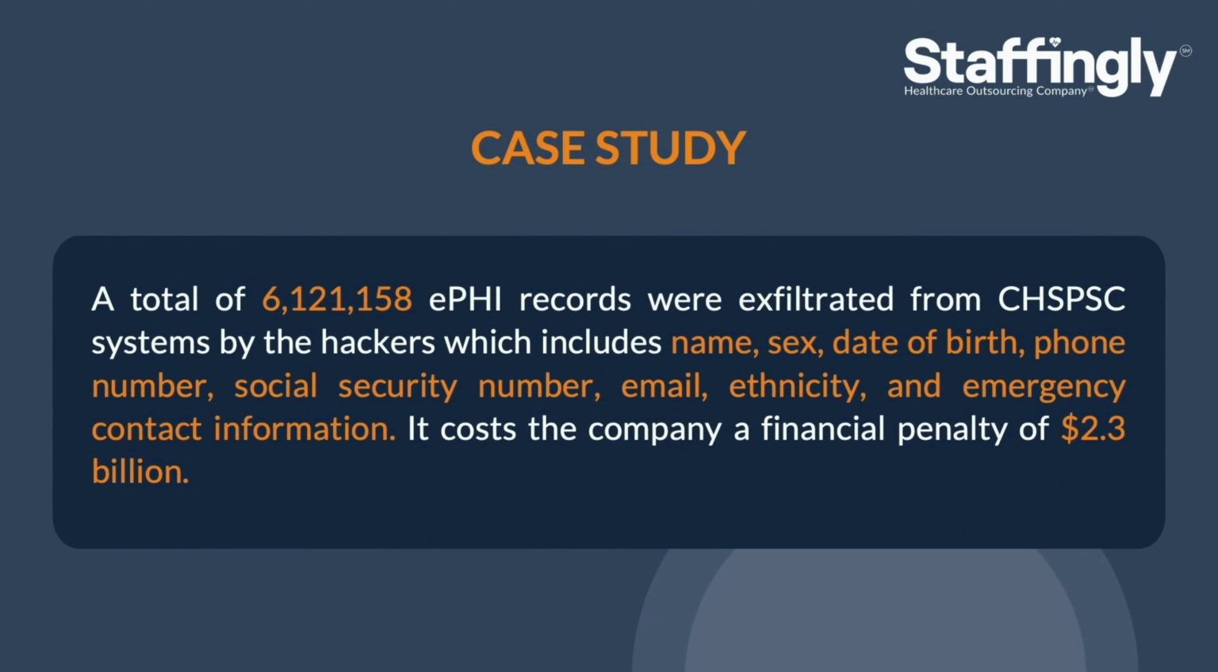A total of 6,121,158 ePHI records were exfiltrated from CHSPSC systems by the hackers, which includes name, sex, date of birth, phone number, social security number, email, ethnicity, and emergency contact information. It costs the company a financial penalty of $2.3 billion.